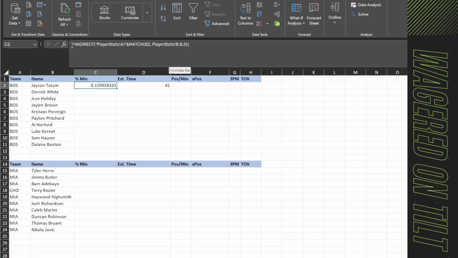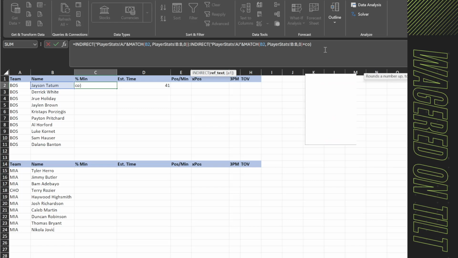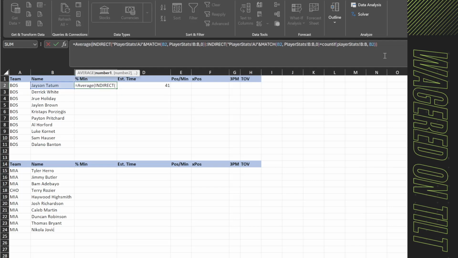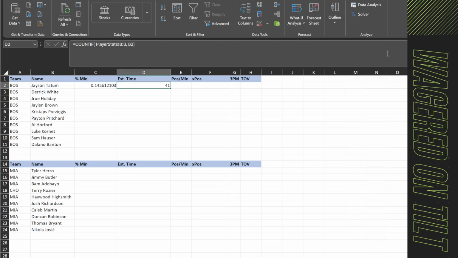Then we're going to say INDIRECT here, and we're going to MATCH plus COUNTIF, and then we'll say player stats B2 to B is equal to B2. Now we've got this secondary INDIRECT, and then we'll just wrap this inside of an AVERAGE, because now we have that range set, and this should pull back our info. All right.